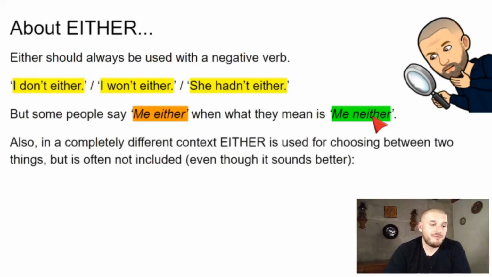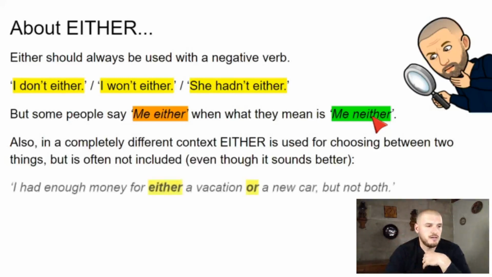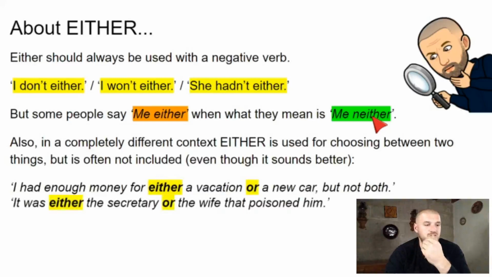Also, in a completely different context, either is used for choosing between 2 things. It's one of those words in English that can have 2 different meanings. So in this case, you might see either for choosing between 2 things, but it's not always going to appear actually in the sentence. So have a look at this. I had enough money for either a vacation or a new car, but not both. Either or. It was either the secretary or the wife that poisoned him.